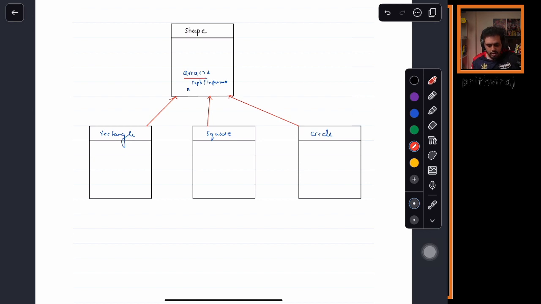So we will have the rectangle's own implementation. Now I will write area for rectangle. What is the formula? Length into breadth. Okay, what is the area of a circle?